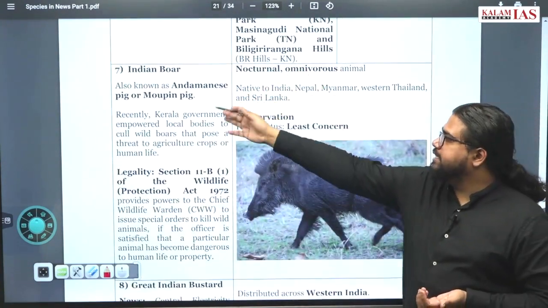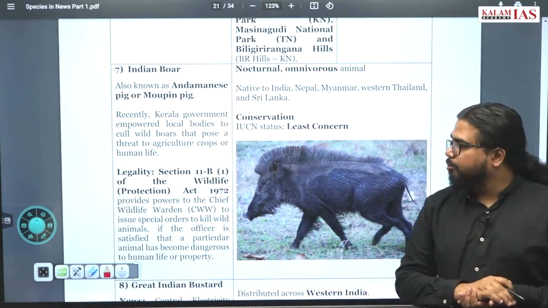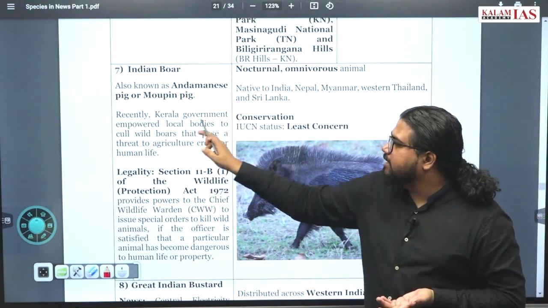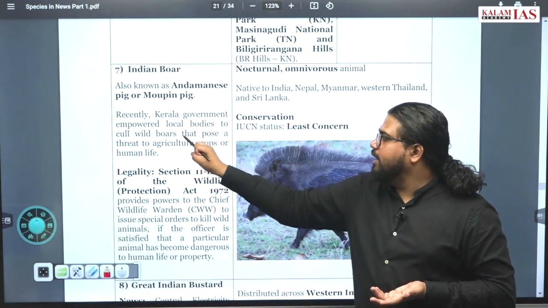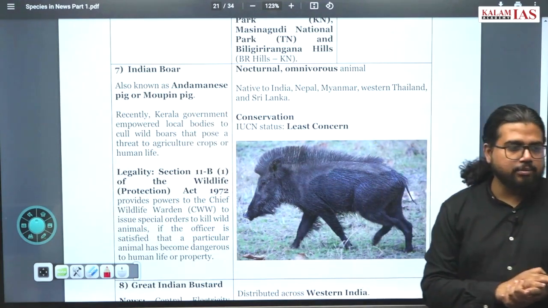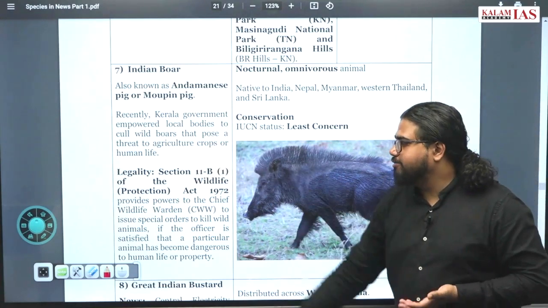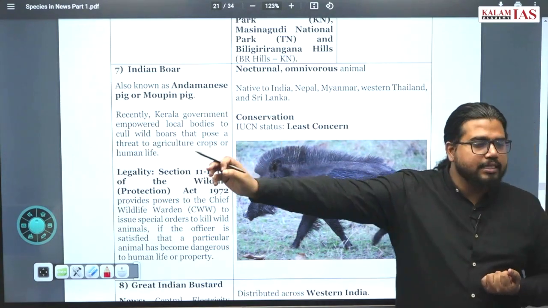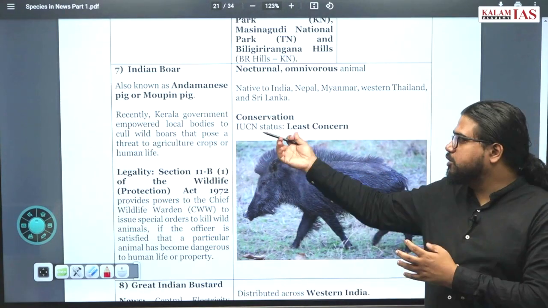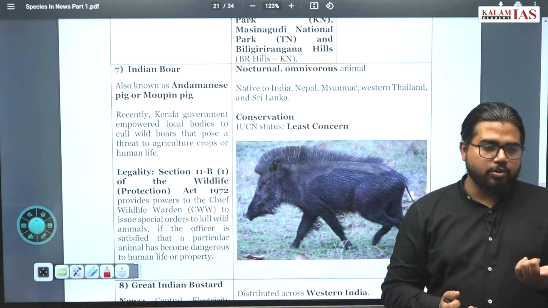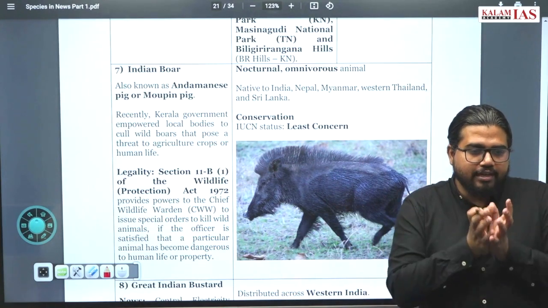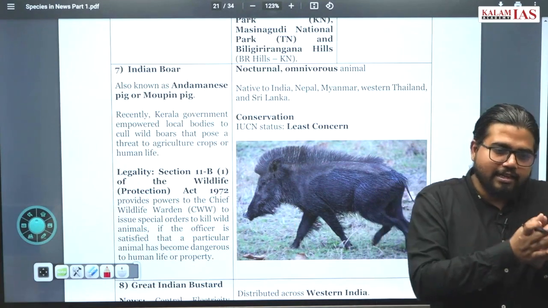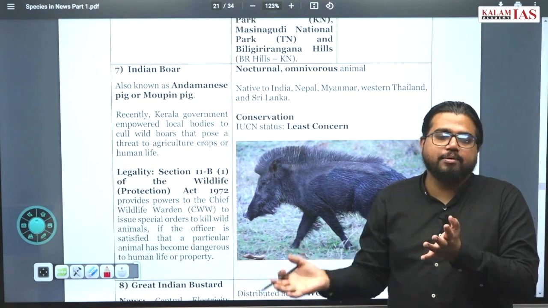Now, the Indian boar, also known as the Andamanese pig or Moupin pig. This is the species which I discussed in the first class. Recently, the Kerala government empowered local bodies to cull wild boars that pose a threat to agricultural crops and human life. What you have to understand here is that a state government doesn't have the right to categorize a species as vermin. To declare a species as vermin, under which schedule will it be? Fourth schedule. Under the fourth schedule of the Wildlife Protection Act, the right is with the central government. The central government does this on the recommendation of the state government.